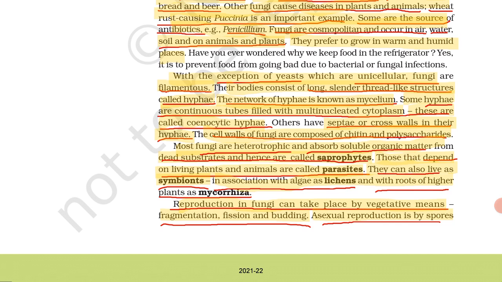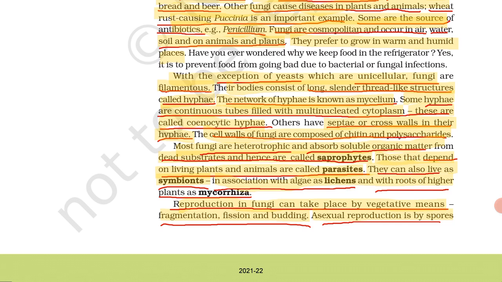Sometimes they show symbiotic association, meaning they form an association with algae as lichens, and sometimes with higher plants as mycorrhiza. So we can say that fungi plus algae is equal to lichens, and fungi plus roots of higher plants is equal to mycorrhiza. These are the symbiotic associations between fungi and other organisms.